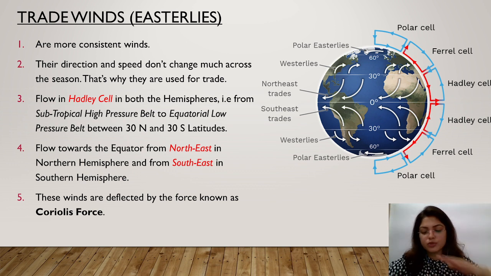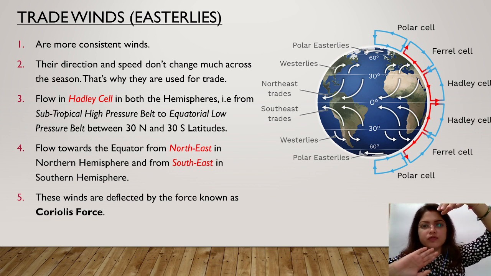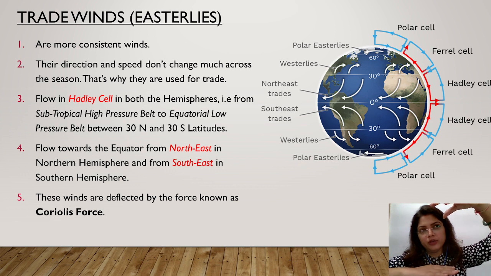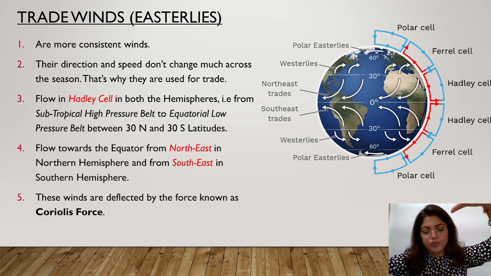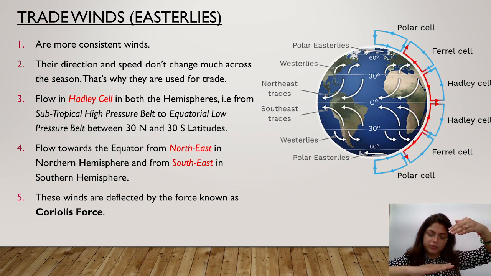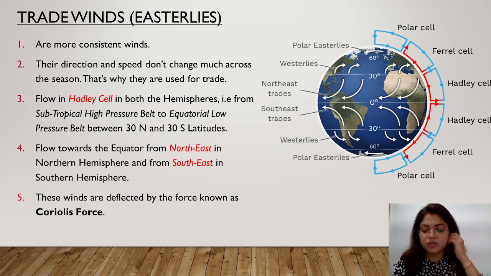What happens here? Suppose this is the equator. The sun is just overhead. When the sun is just overhead of the equator, then this is the normal situation which you are seeing on your screen. But if the sun starts moving upward towards the Tropic of Cancer, then the low pressure belt created at the equator region also starts moving upward. And when the sun comes to its regular position, this equatorial low pressure belt also comes to its regular position. And this is for the intertropical convergence zones area.